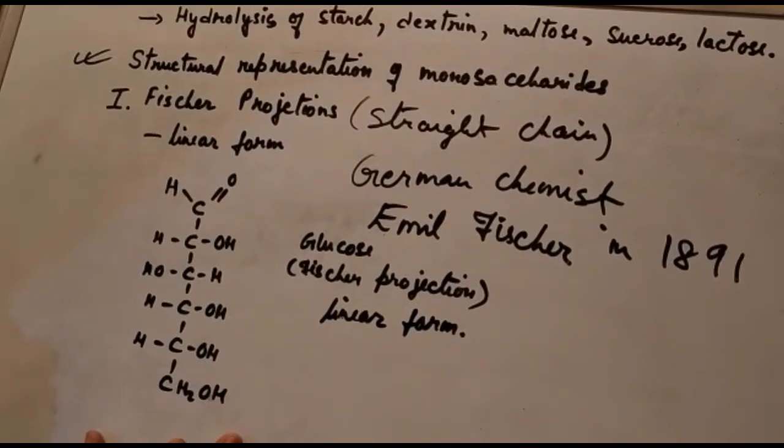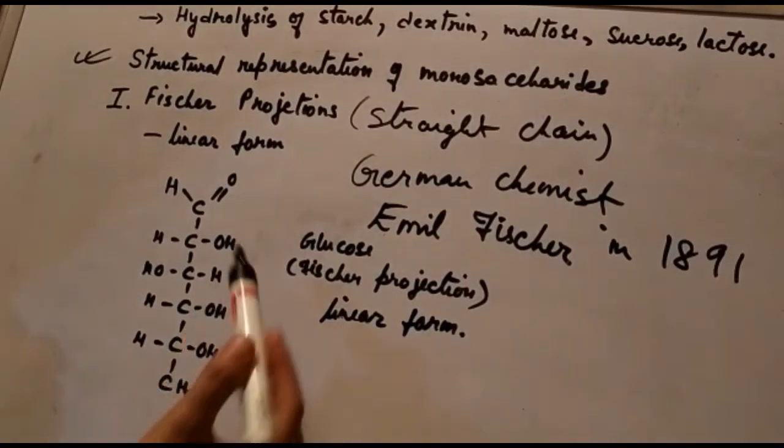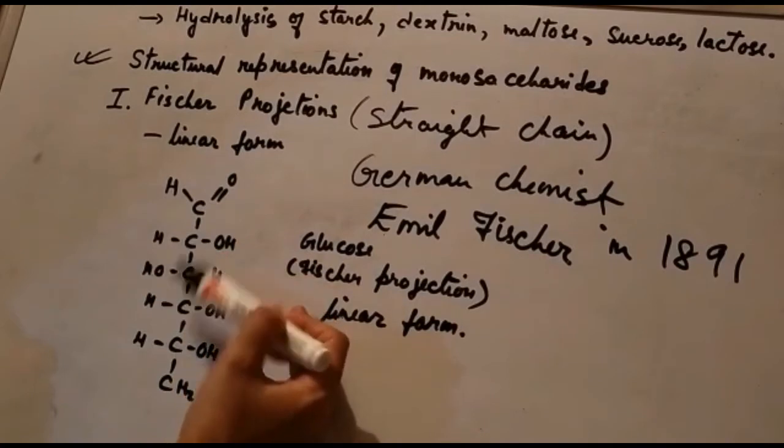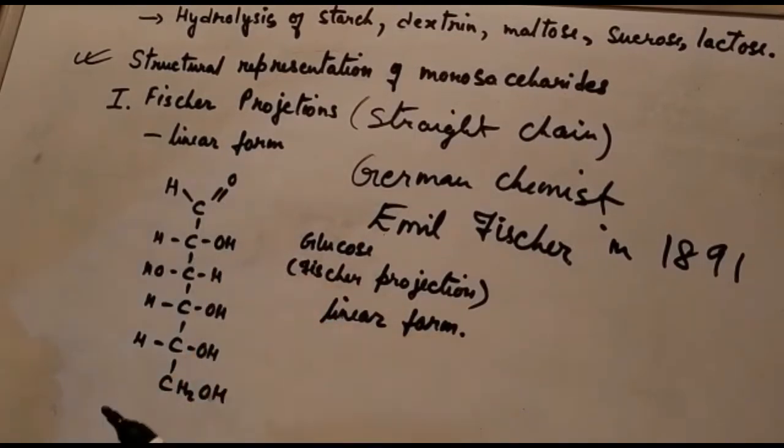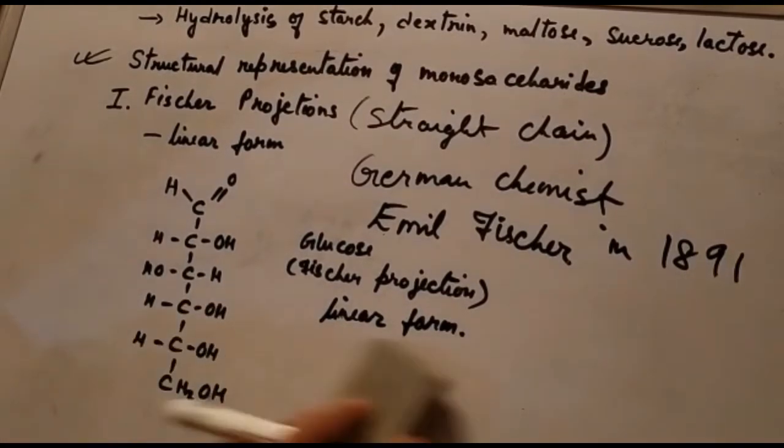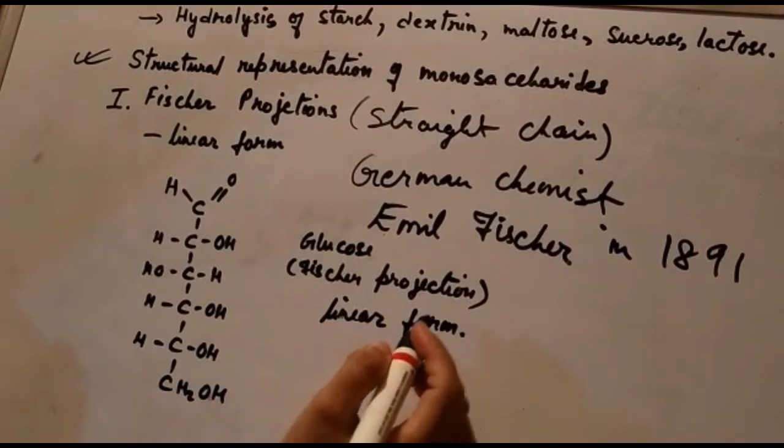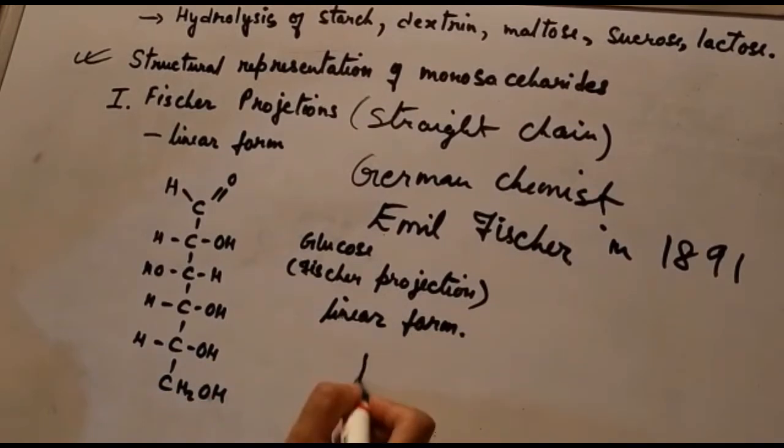And the carbon atoms may or may not be shown in the case of a Fischer projection. Sometimes, suppose in the case of a triose molecule, you will find it like this.